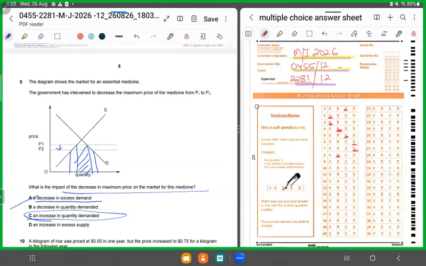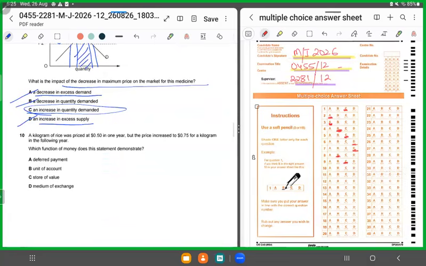No, the quantity demanded rose. So, it cannot be B. C says an increase in excess supply. The supply was already short. This was already a shortage. So either you could say that the shortage increased or you would say that the quantity demanded further rose. It either has to be these two options, right? So there was an increase in quantity demanded. So for 9, we'll shade in C.